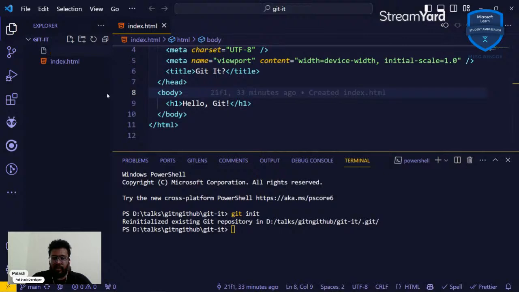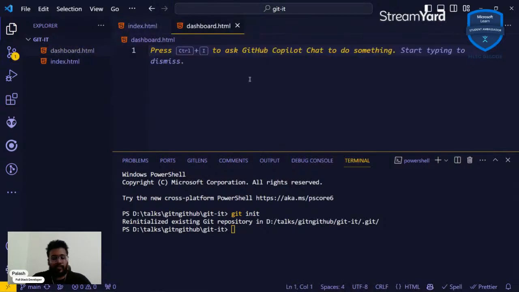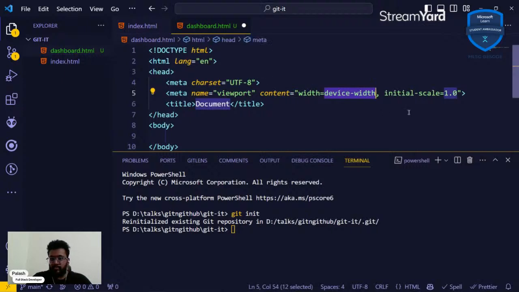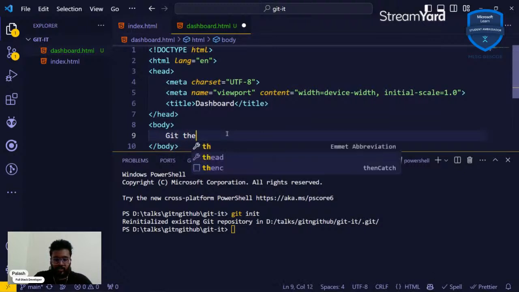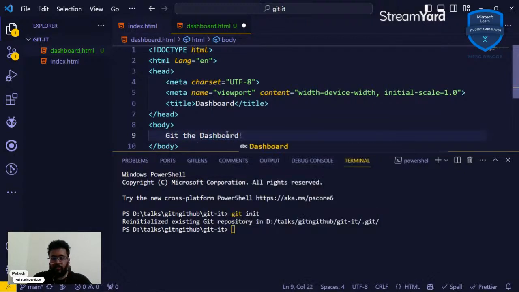Let's create a new file and see how stuff is actually tracked. Let's say I have another page called dashboard.html, right? I'm going to create another page, and it's going to be called dashboard. And I'm going to say get the dashboard, and I'm going to save it.